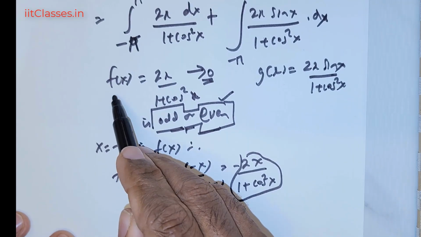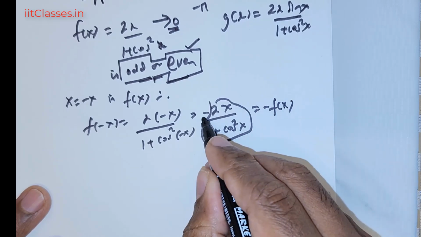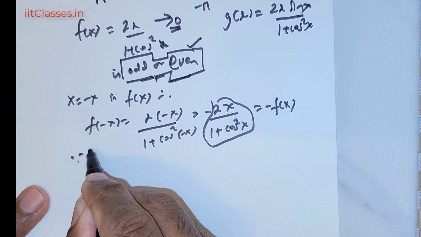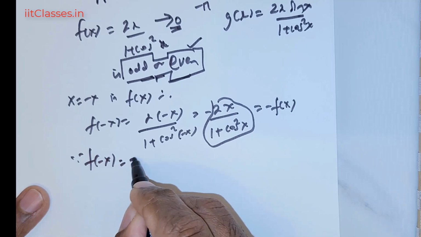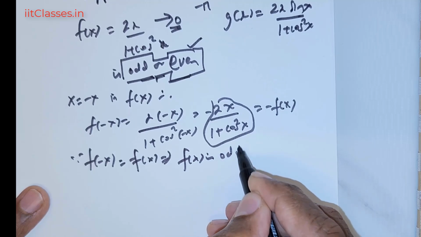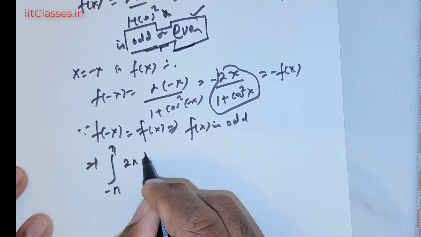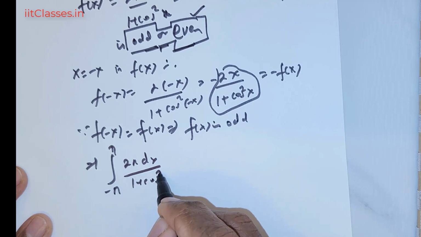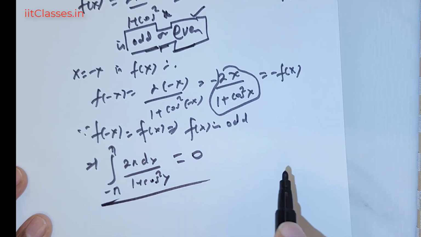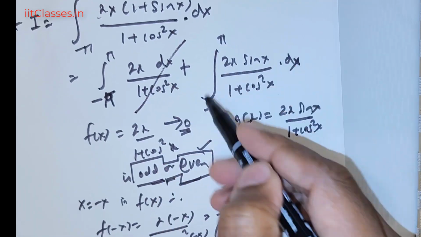This is nothing but the given function f of x, but there is a negative sign. Now since f of negative x is equal to negative f of x, this means f of x is odd. So this in turn means the integral from negative pi to pi of 2x dx divided by (1 + cos squared x) is equal to 0. Okay, so this integral goes off.